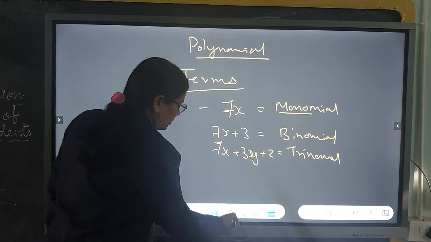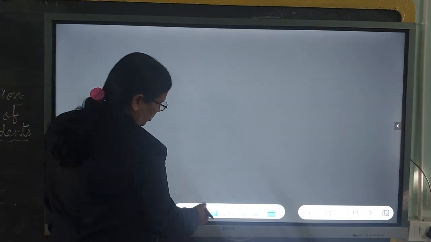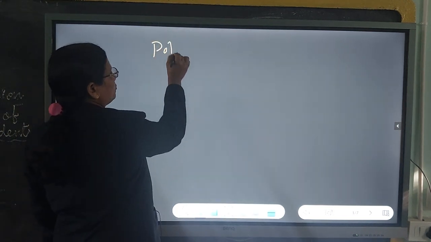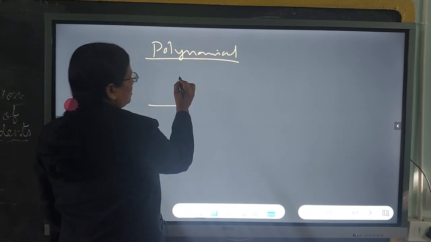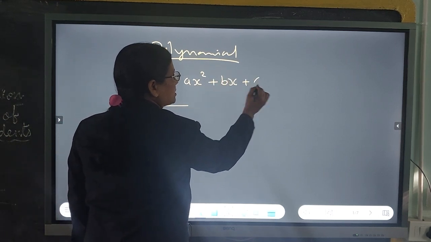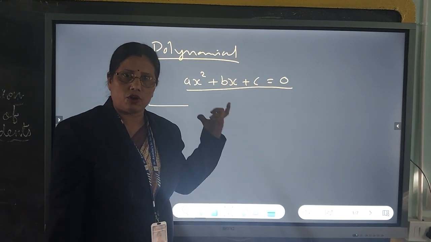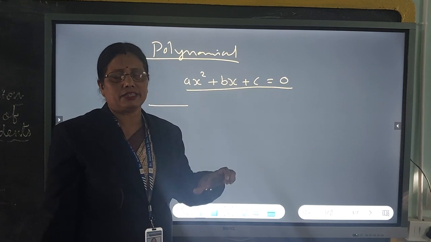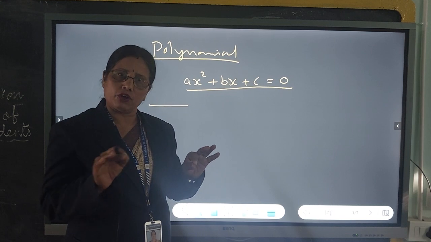Now, when we go forward to our 10th class, we have polynomials of the format ax square plus bx plus c is equal to 0. This is the general format of a quadratic polynomial. In 10th class specifically, only quadratic polynomials are in your syllabus.